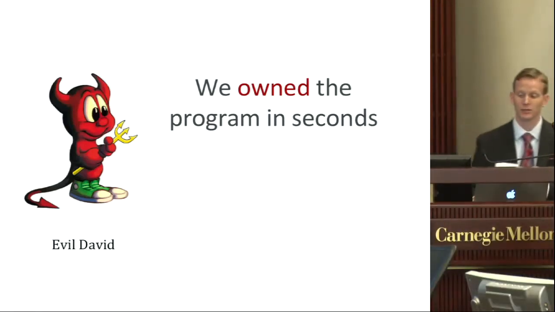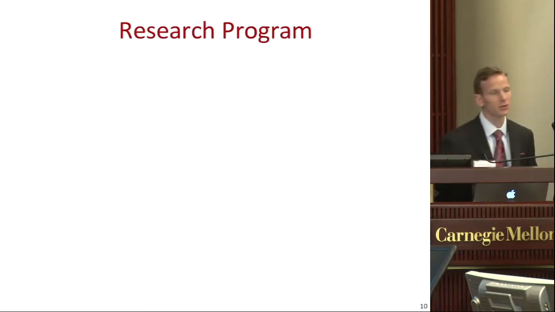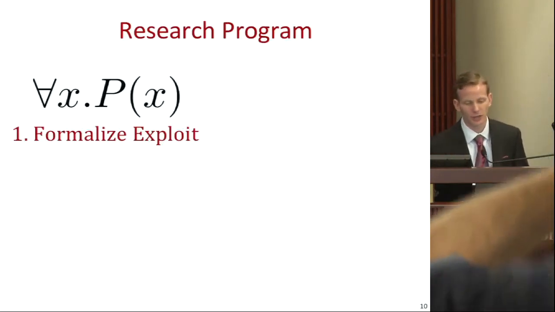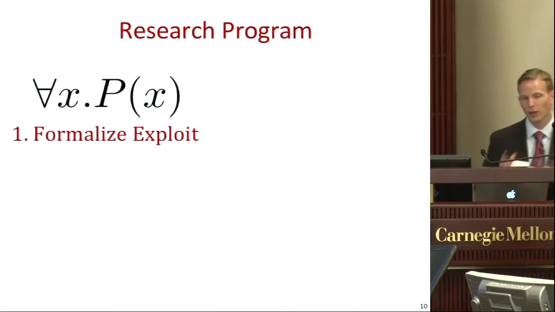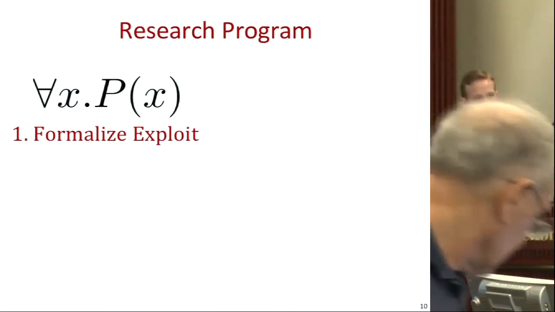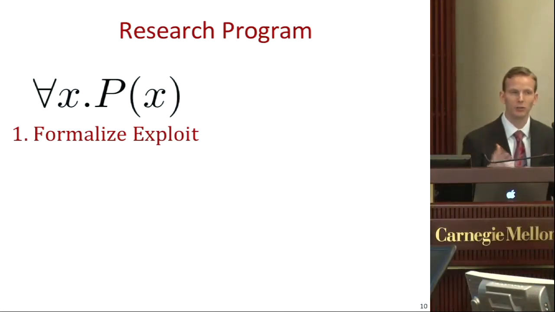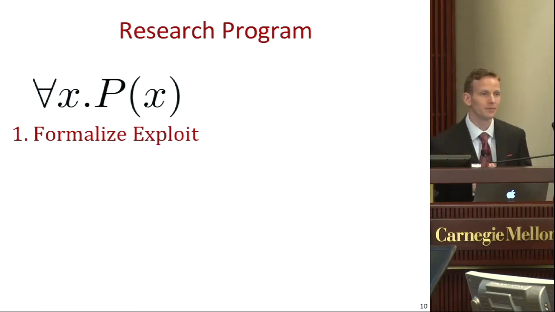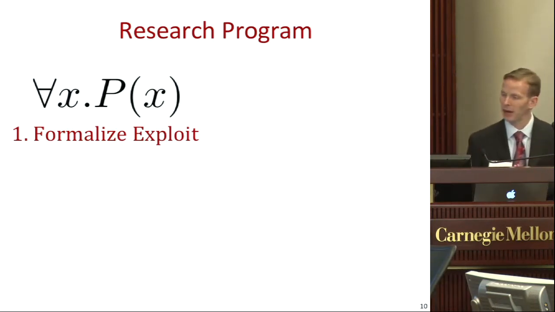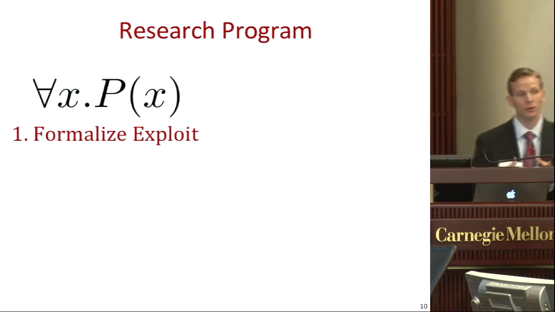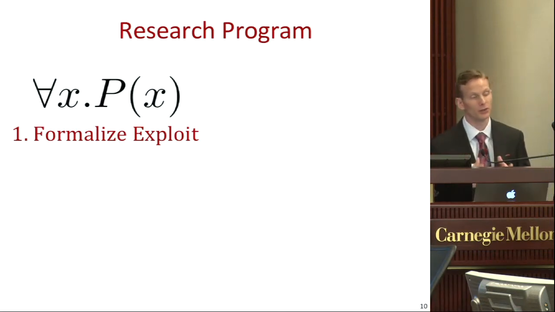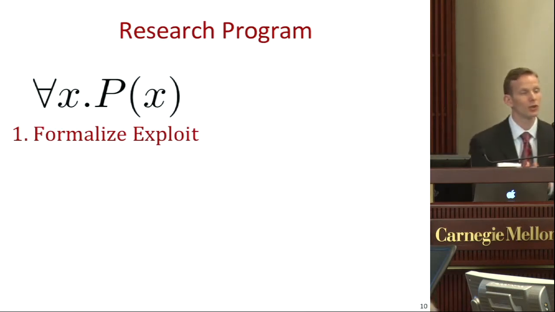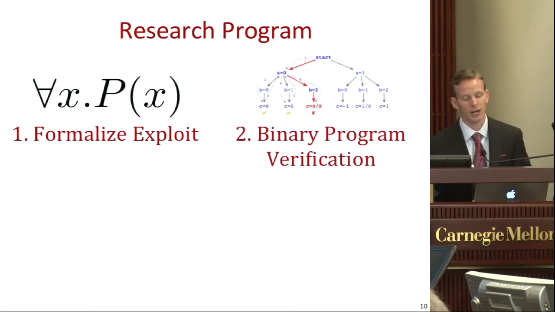So our research program consists of 3 fundamental thrusts. First, we want to formalize what it means to exploit a system with mathematical precision. Currently, because it's a manual process, people just kind of say things and expect you to know what they mean. So we're formalizing these with mathematical precision. We've done this with 2 important types of vulnerabilities, buffer overflows and format strings. There are other important types of vulnerabilities that we're working on, but those 2 we have, I think, under wraps.